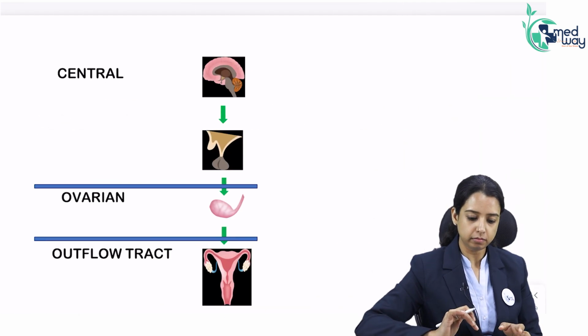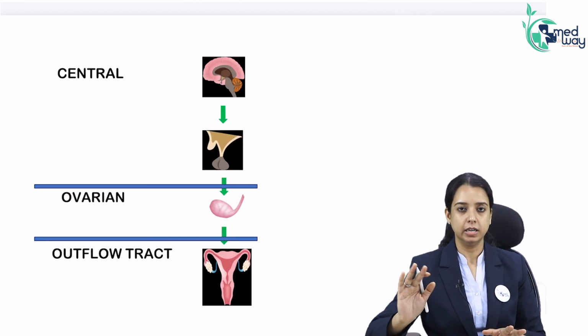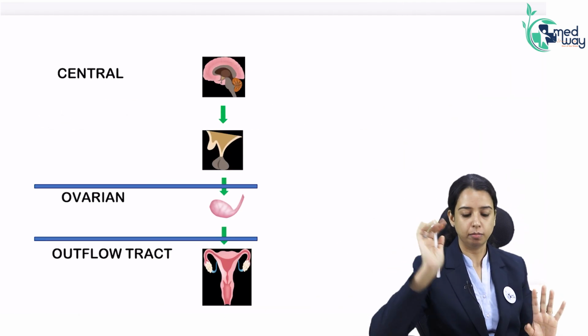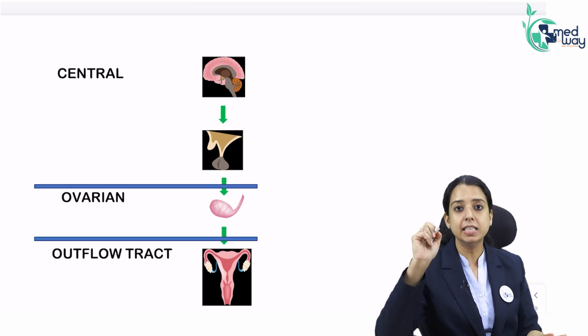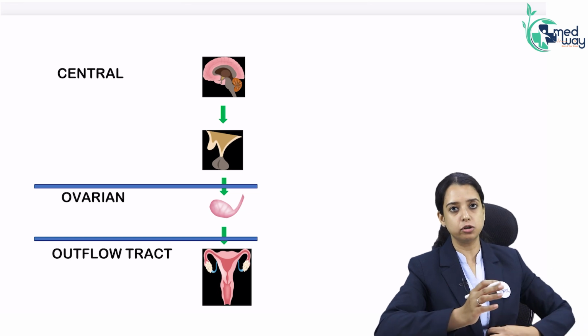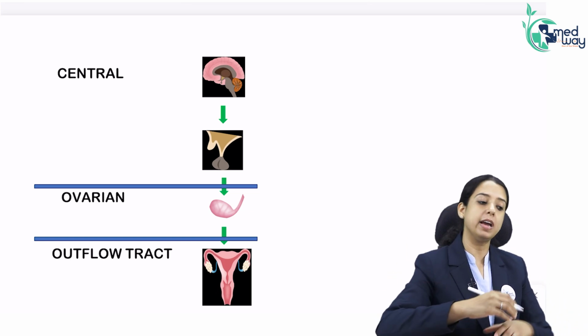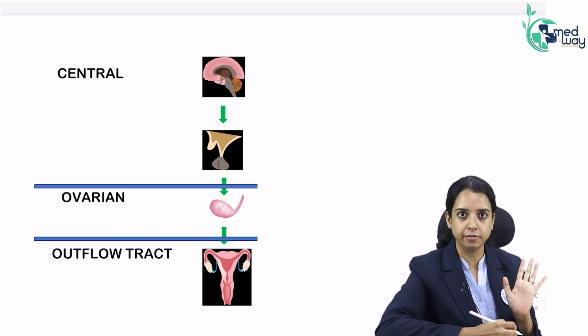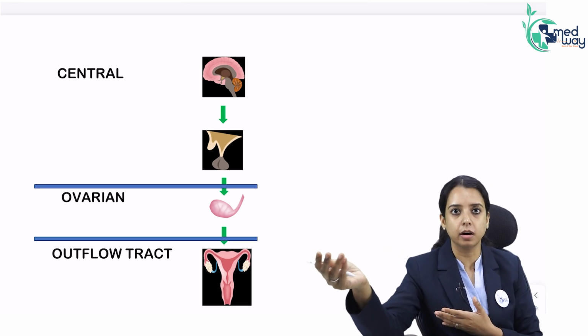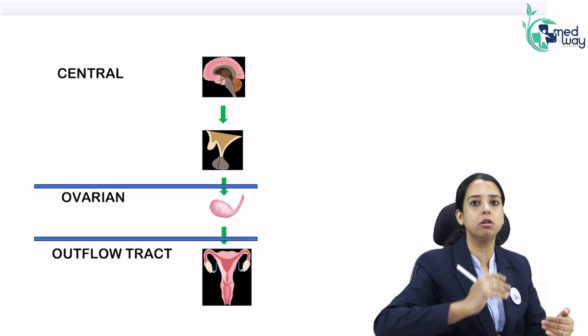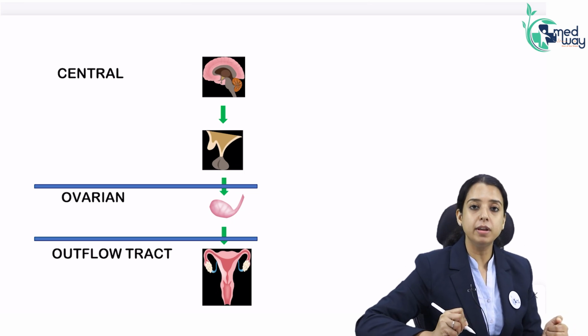Okay. So the central cause we have discussed. Now suppose the center is functioning normally and the problem is in the ovary. If the ovary has failed, we will see why the ovary will fail at such an early age of 13 years. Ovary can fail even at 30 years, but then it will not cause primary amenorrhea. It will be secondary amenorrhea, a woman who used to menstruate and now is not menstruating. So why does the ovary fail so early?